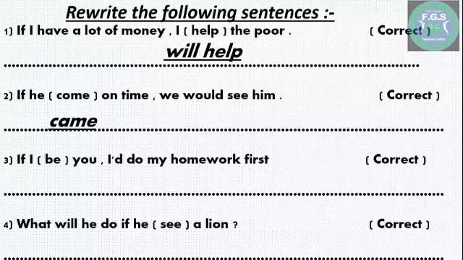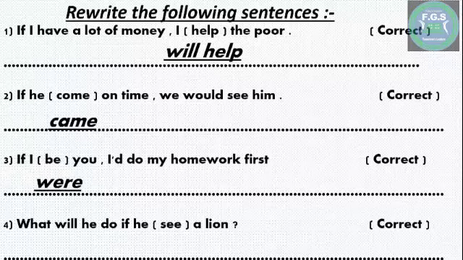The third one, if I be you, I do my homework first. It's an advice. Okay, so we will use the second conditional of if. If I were you, I would do my homework first.